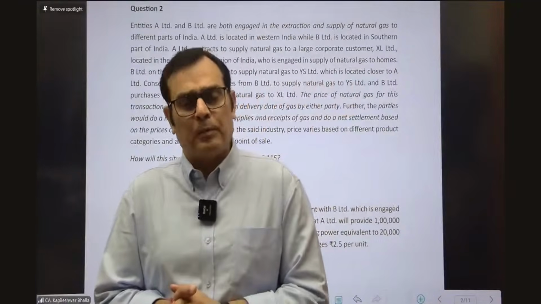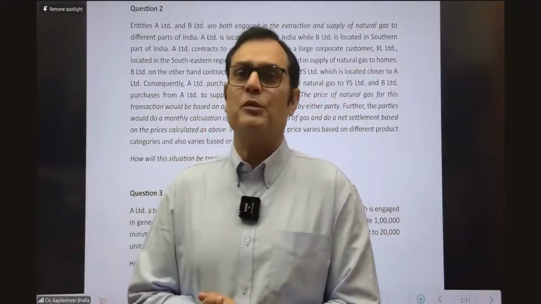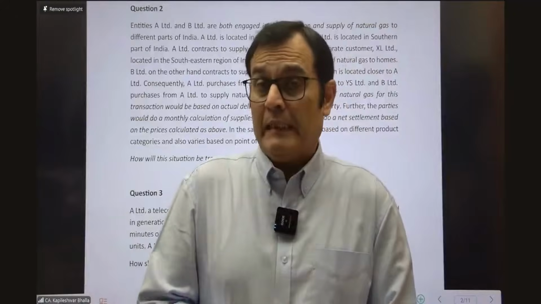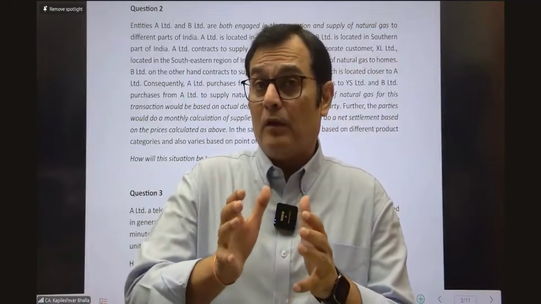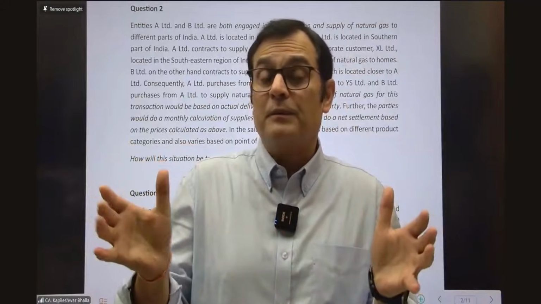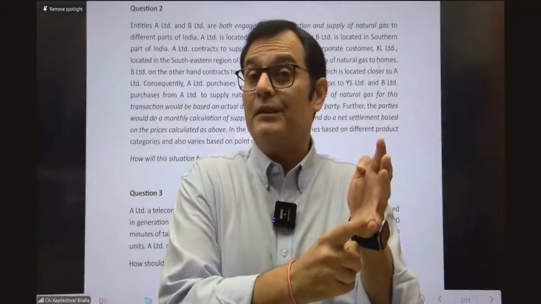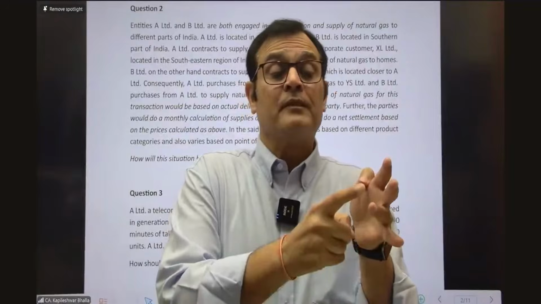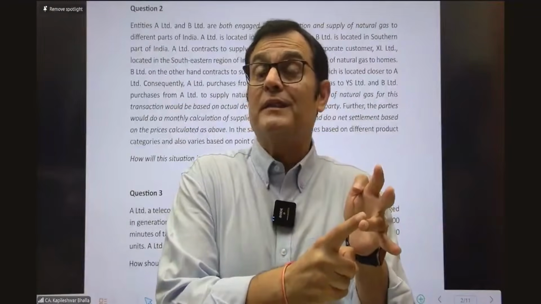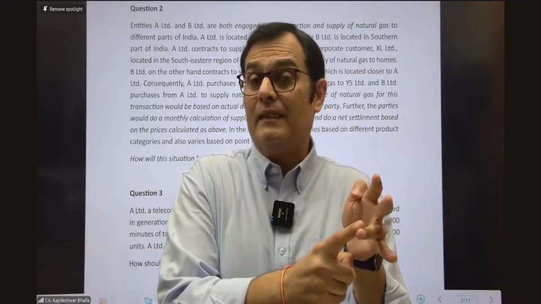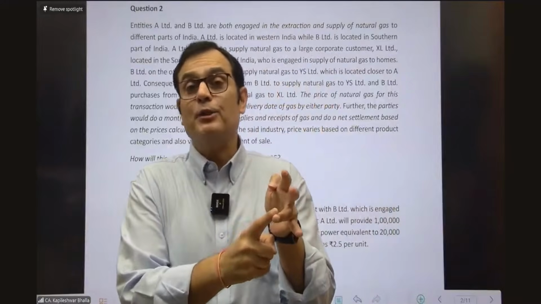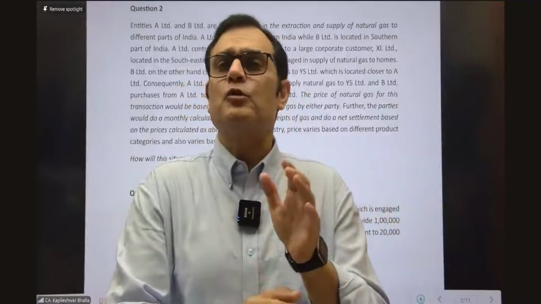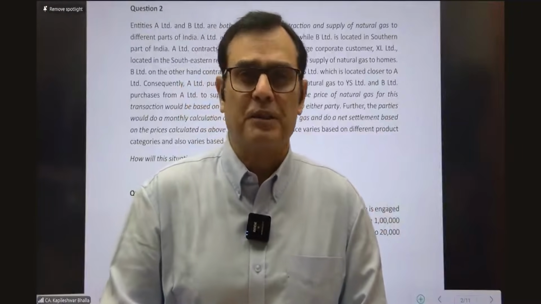And there are permutations and combinations of the treatments which are suggested in the standard as far as modification is concerned. And accordingly, there will be a couple of different accounting treatments possible. You could land up saying it is a separate contract, of course, depending upon the kind of parameters which you meet. You could also land up saying that the old contract comes to an end, and practically a new contract makes a start. And you could also land up saying that it is what we call a cumulative catch-up adjustment.